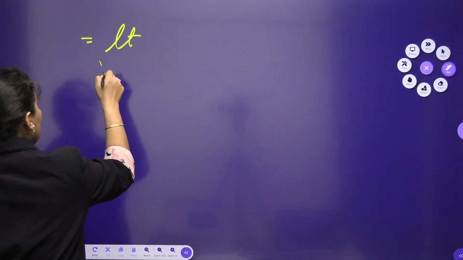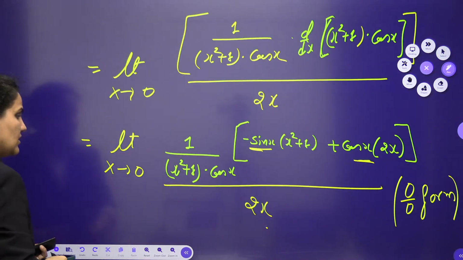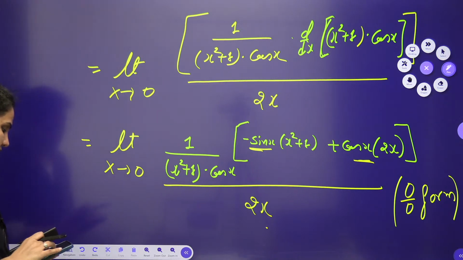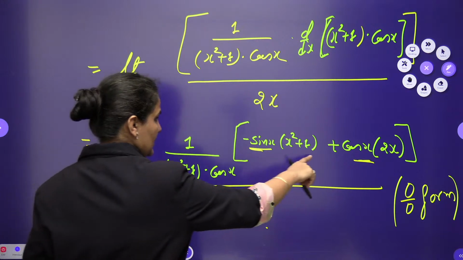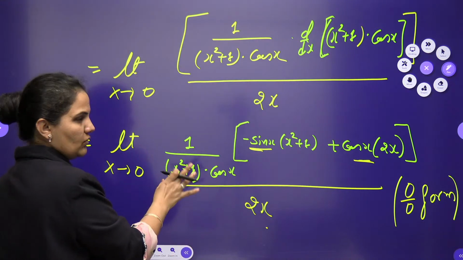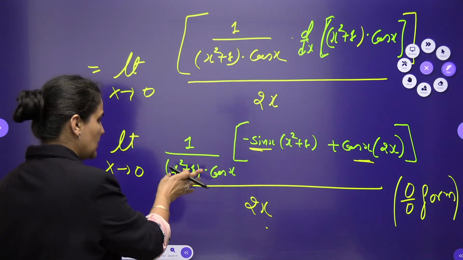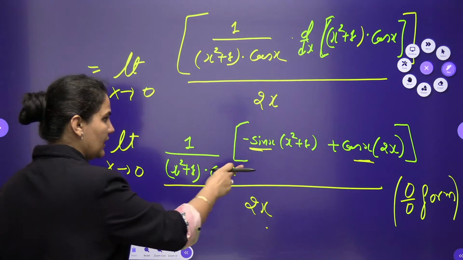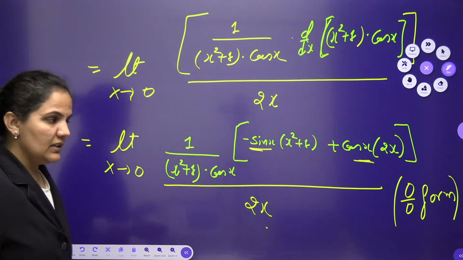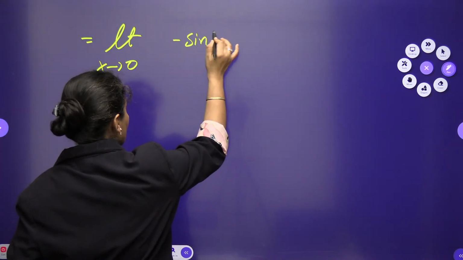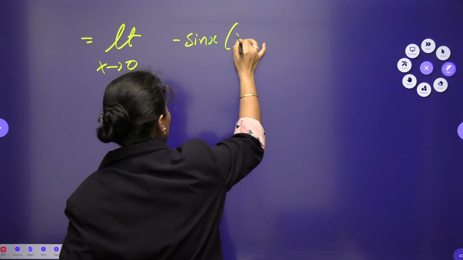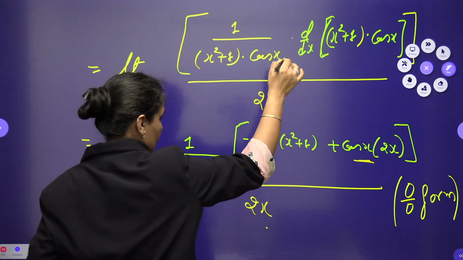I am having limit x tends to 0. The question we are having, which is x square plus 1 upon x square plus 1 cos x, and this one. So according to this one, first of all we should just arrange this one, because now when you will go directly to here, it will not be an easier one. So I am writing it as it is first of all, so that I will arrange it in a simple manner.